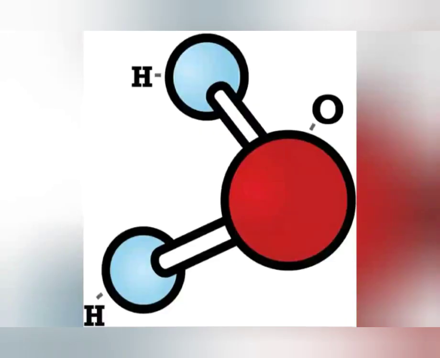Okay. Now next is structure. You can see here the structure of water: the blue dots show the hydrogen atoms and the red structure shows the oxygen atom. So this is the structure of water. Here you can see the composition, 2 hydrogen atoms and 1 oxygen atom.